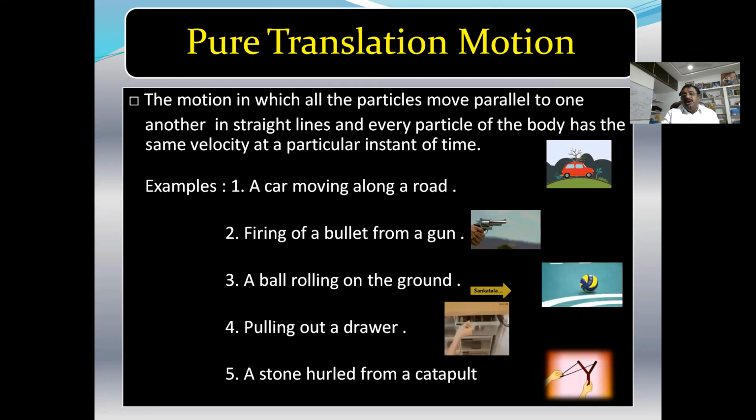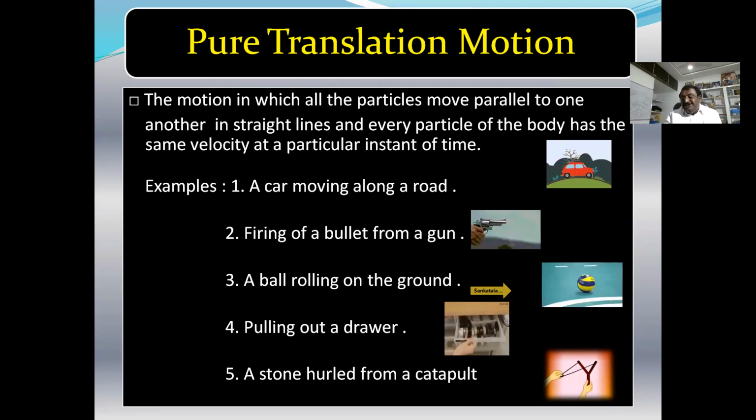The motion of this ball is also translatory motion. Every particle of this ball travels an equal displacement in the specified time, and each particle moves parallel to another particle. Pulling out a drawer from a wooden table is also translatory motion. And if a stone is thrown from a catapult, all these belong to translatory motion of rigid bodies.